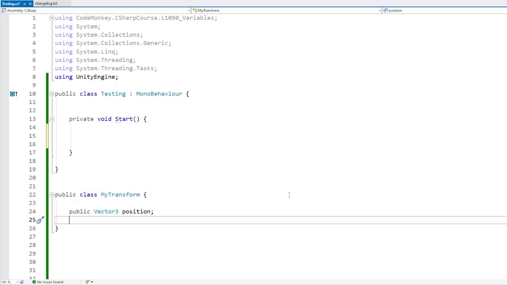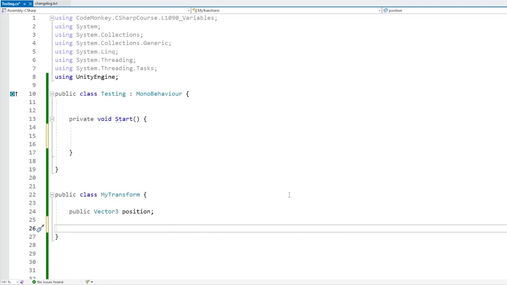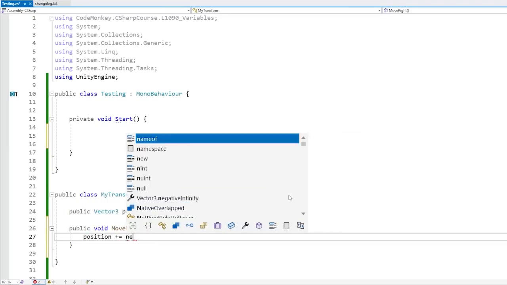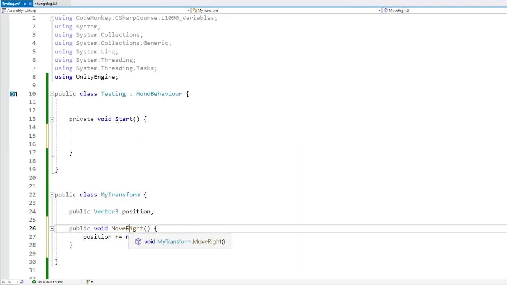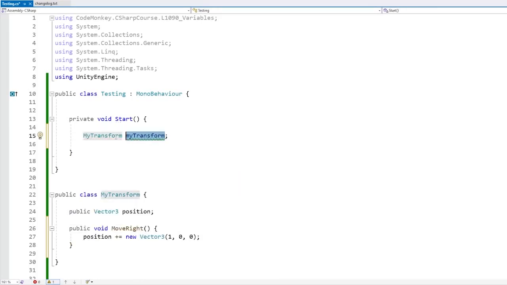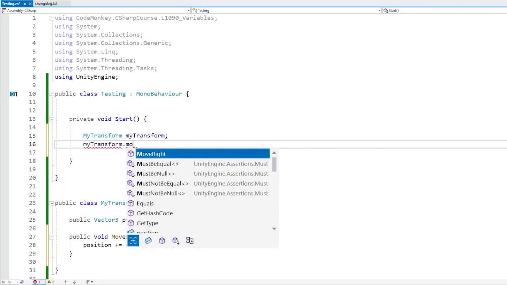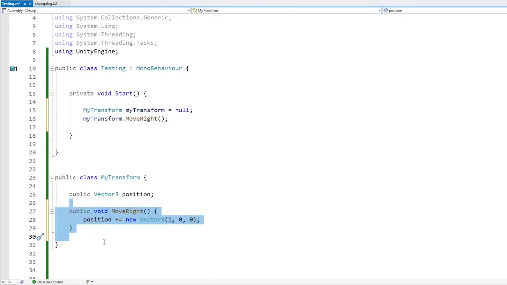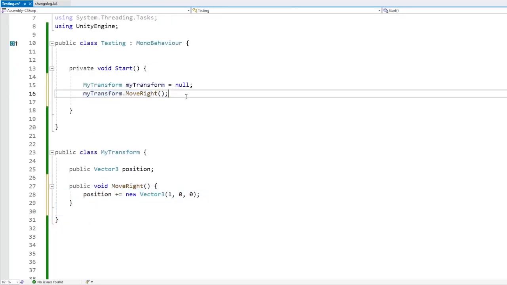if you have it and you want to add some kind of function to it, usually you just modify the class and write the function inside of it. So for example, a public void move right, and then over here would take the position and increase to the right, something like this. Okay, so yep, that works. Here is the function. And up here, if we have something of type myTransform, then we can go inside of this and we can indeed call the move right function. So yep, this works. This is perfectly valid code. We have modified the class to add our custom function and then we call the function.